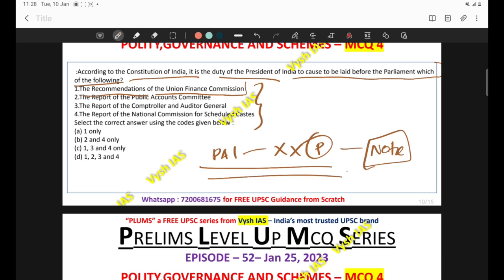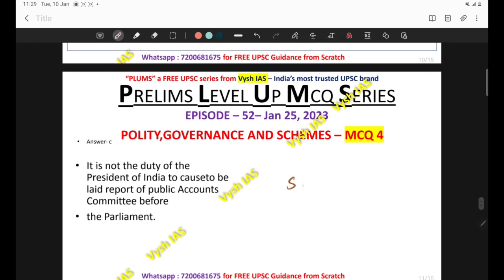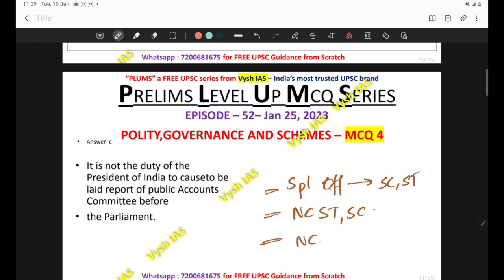So you can eliminate 2. When 2 is eliminated, you can reach the answer 1, 3 and 4. The other reports are important reports only, and if you need, you can note them down. The reports of the Auditor General, CAG, then the annual report of UPSC, then the reports of the Finance Commission, then the special officers' reports. I'm talking about the special officers for scheduled castes and scheduled tribes. Their reports should be laid. Then the report of the National Commission for Scheduled Castes and Scheduled Tribes. Then the next report is the report of the National Commission for Backward Classes.